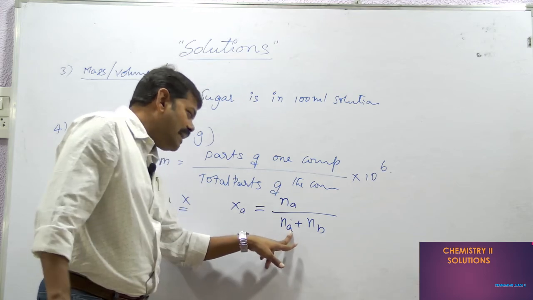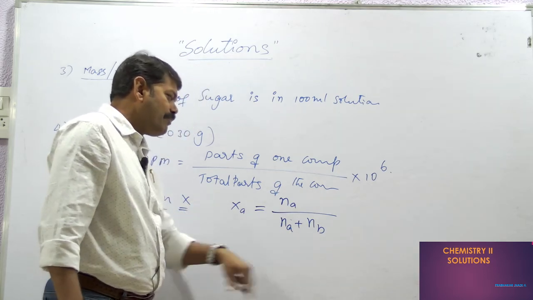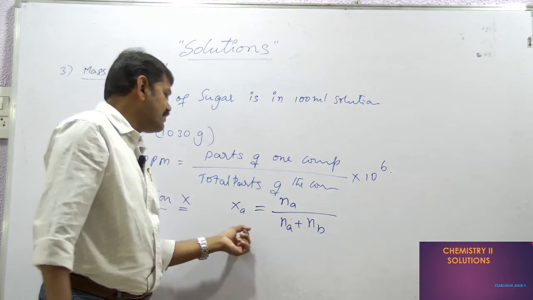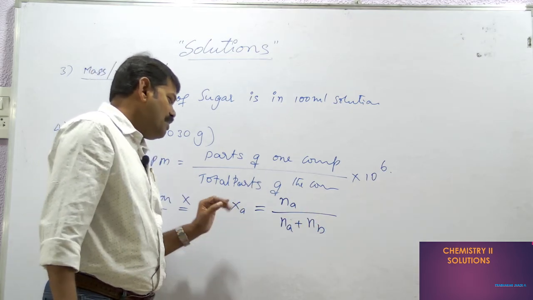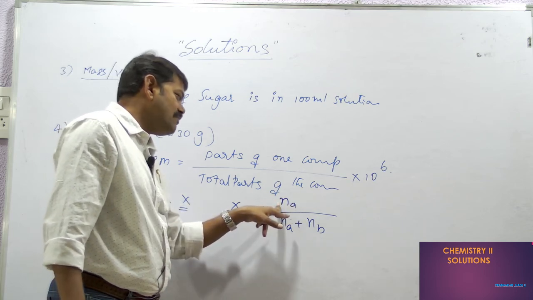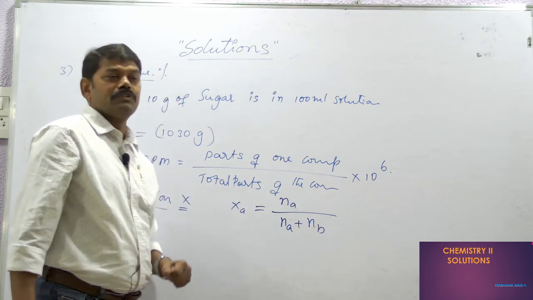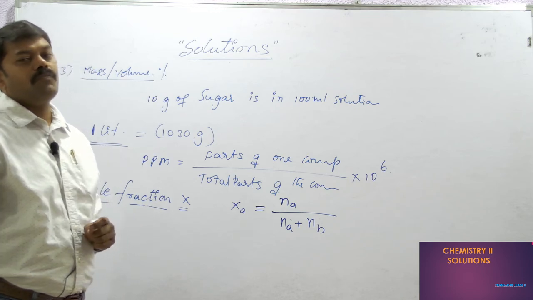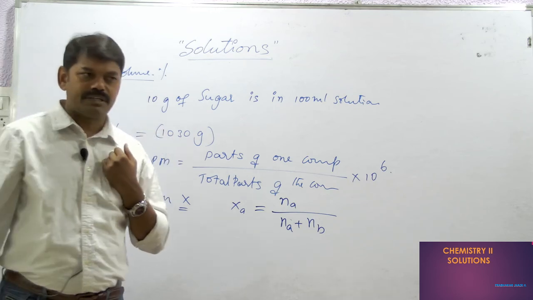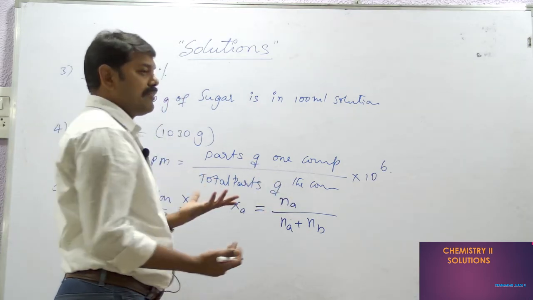Here Na is the number of moles of one component, Nb is the number of moles of the other component. Like this, we can take mole fraction. Mole fraction is the ratio between the number of moles of one component to the total number of moles of the components.